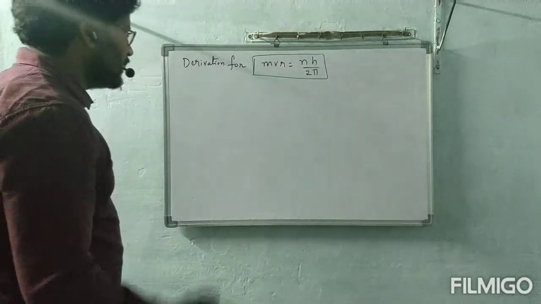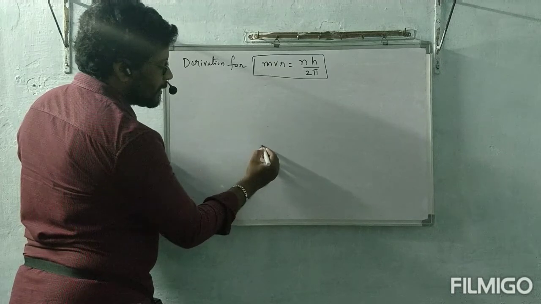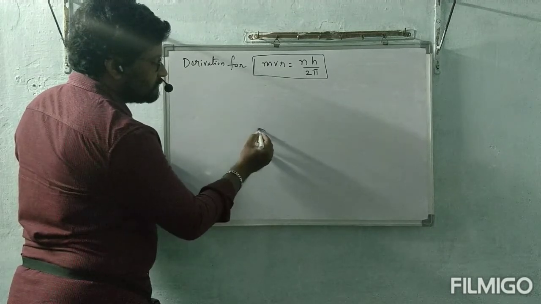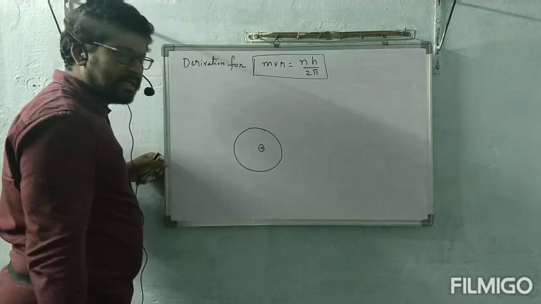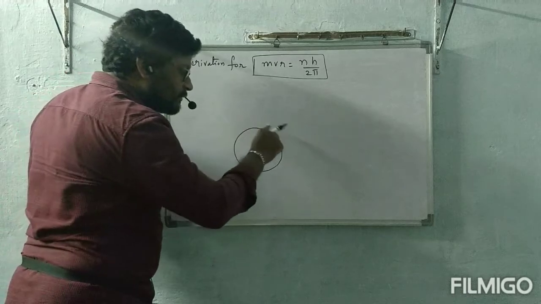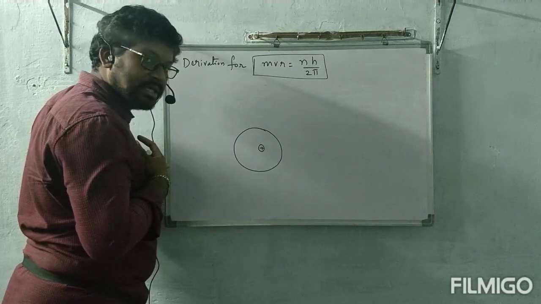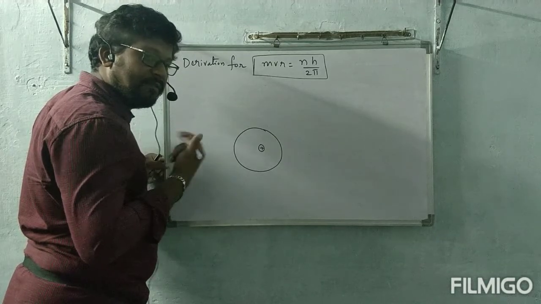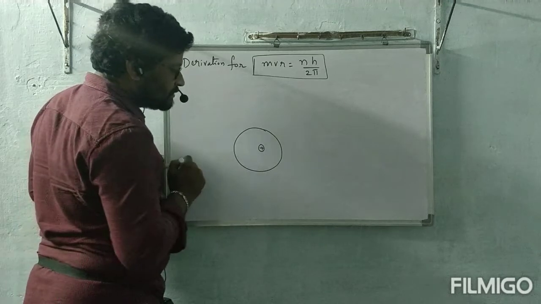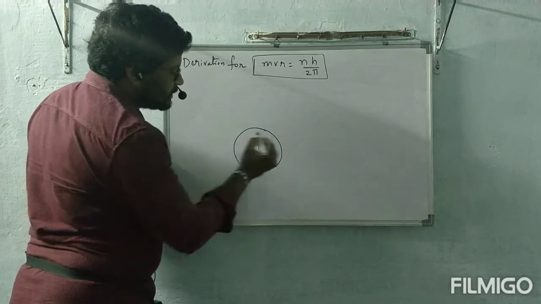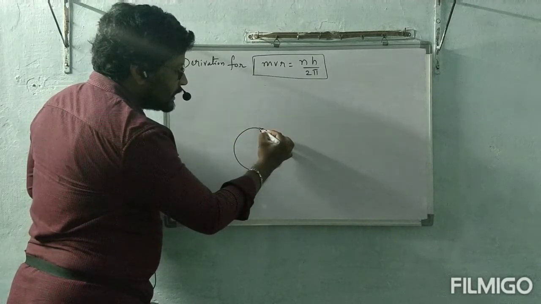See all of you. This is the nucleus. This is the first orbit. In the first orbit, the electron will revolve around the nucleus. It contains mass, so we already considered particle nature, and it has wave characteristic also, meaning crest and trough. For your understanding, let us think that the electron is present here.